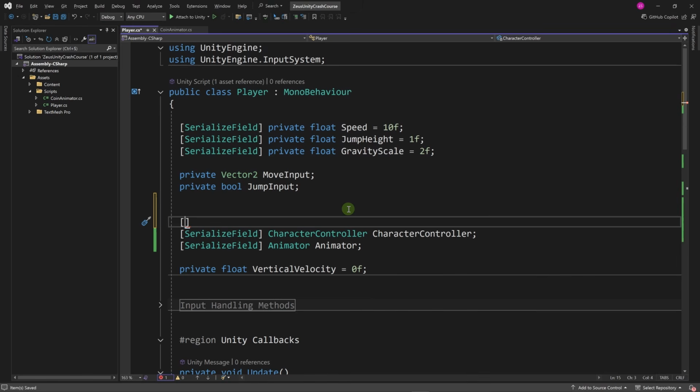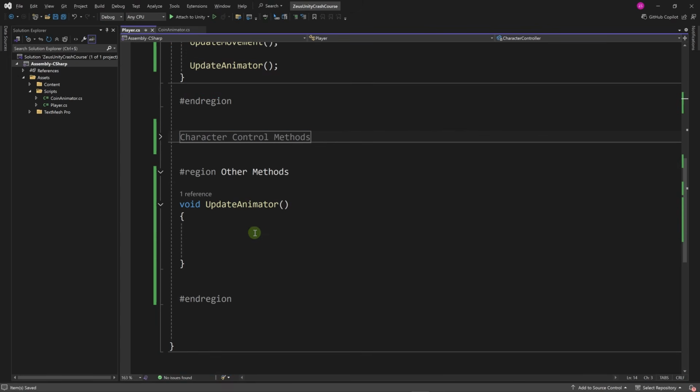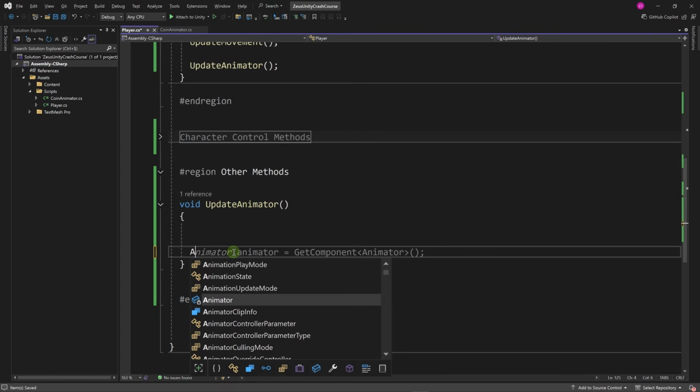A header property displays a small header over your variable fields in the inspector, which is very nice. Let's create a header, and it takes as a parameter the title that you want to display. Let's write component references.